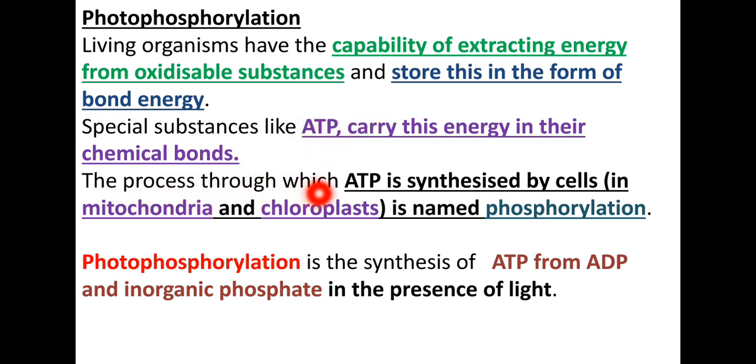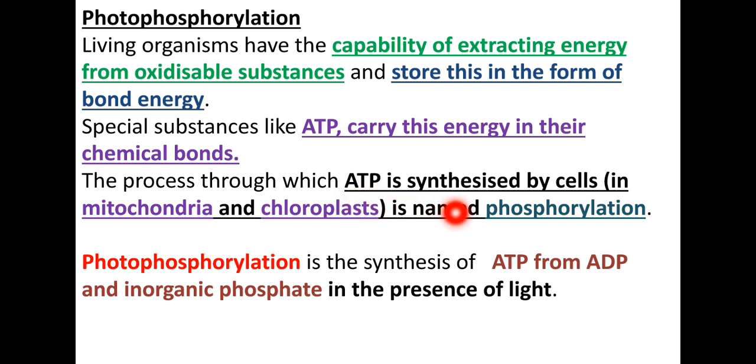The process through which ATP is synthesized by cells, either in the mitochondria or in the chloroplast, is named phosphorylation. The reaction is adenosine diphosphate plus inorganic phosphate gives rise to ATP, that is adenosine triphosphate.